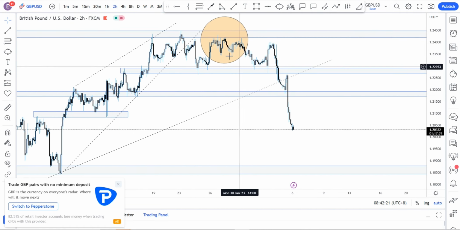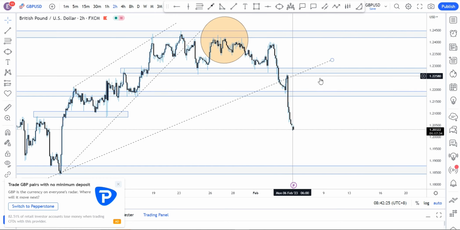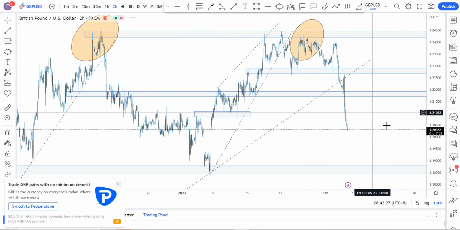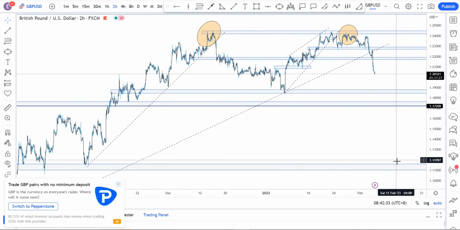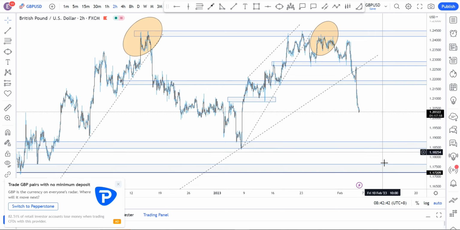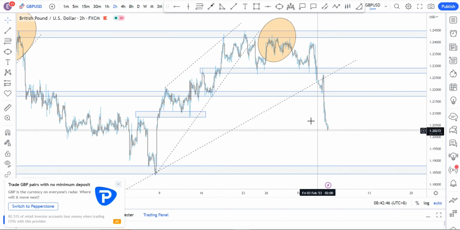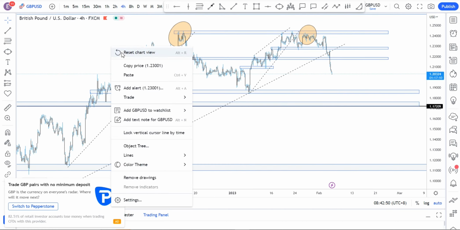If we slide down to the smaller time frame, there's a possibility for price to actually just pull back a little bit to these regions and then pick up orders, and then we'll rush down to the 1.1875 regions first. A break of that region, then we could see price come all the way to 1.11 in the long term. But for now, my first targets are 1.1870, and then the next targets are 1.1750 regions. Okay, so that's basically that on pound USD, sorry.